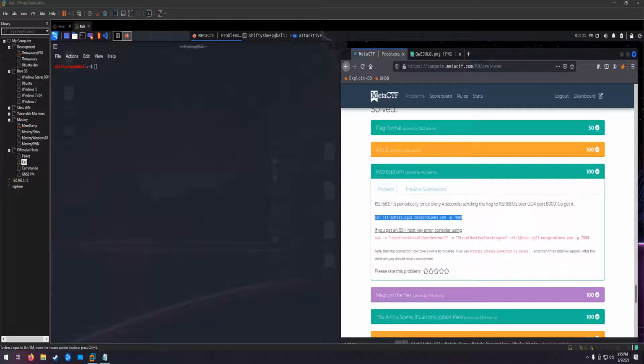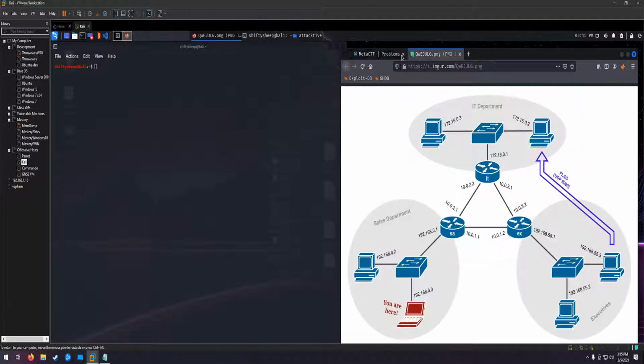Welcome everybody. I am going to be covering the Interception 1 challenge from MetaCTF. It is basically an ARP poisoning type of challenge, so we are on the same subnet. Unfortunately, the event has ended, so I can't get the network diagram that would show exactly what it is, but it's very similar to this.